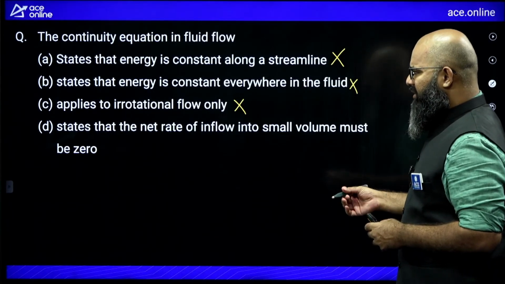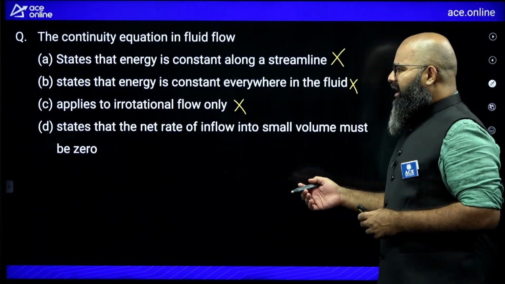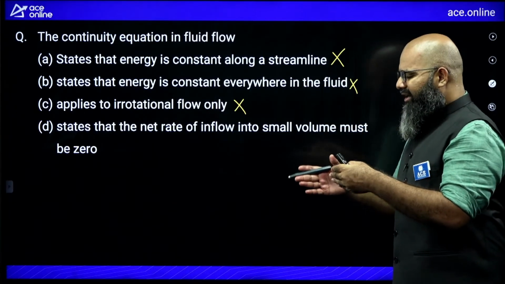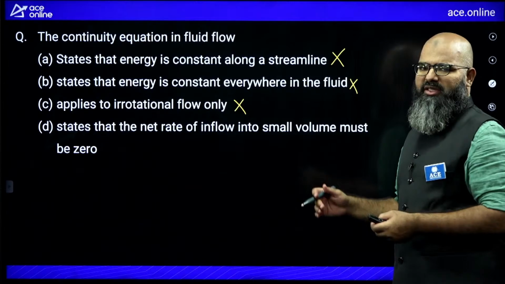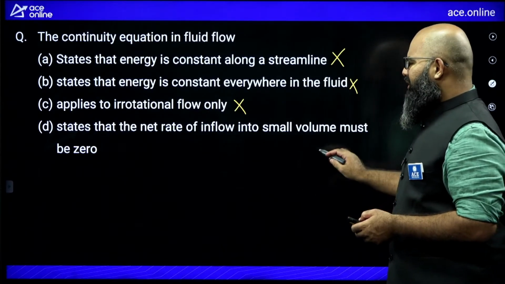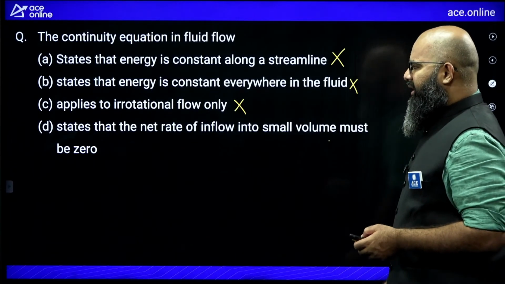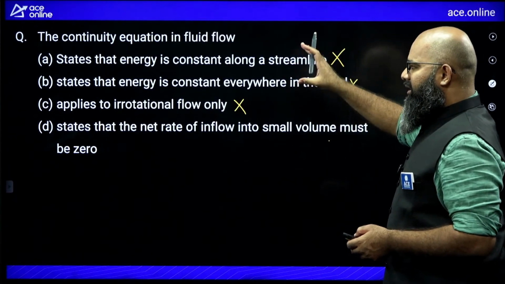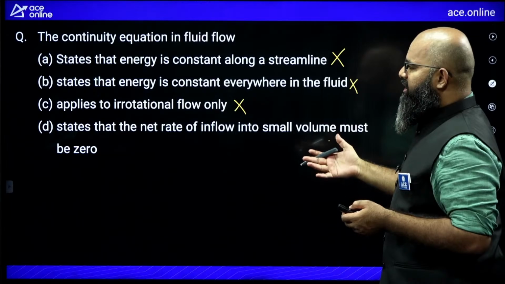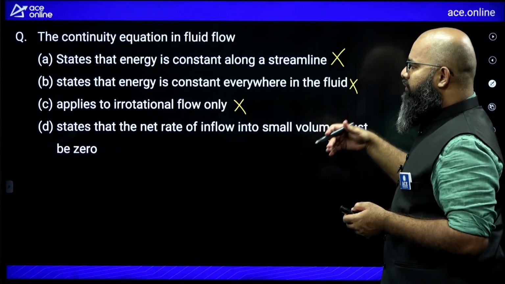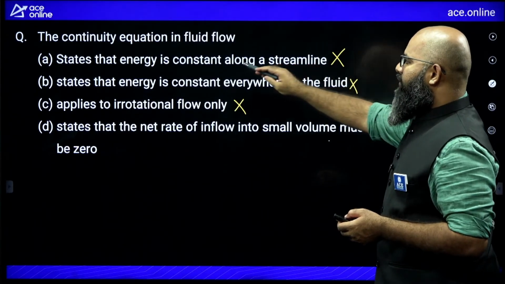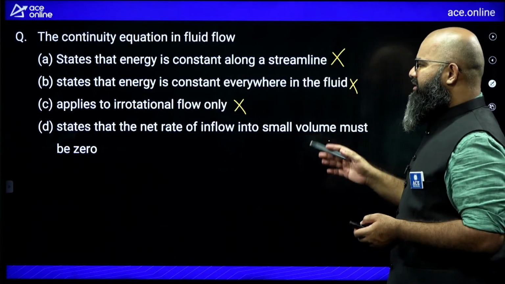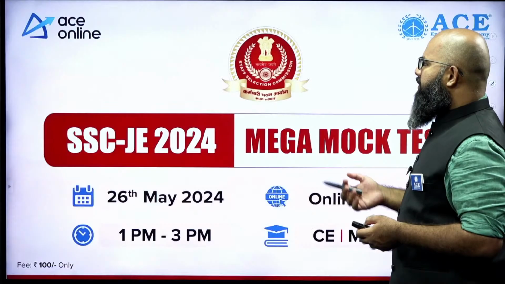Strictly speaking, whatever influx is there, that same efflux must be there. That would be a correct statement. So this also is not perfectly correct. Since this question is saying continuity equation, he must mention it is the law of conservation of mass actually. Instead of saying law of conservation of energy in both those cases, if you mention mass, it would be correct somewhere. Anyway, let's move further.